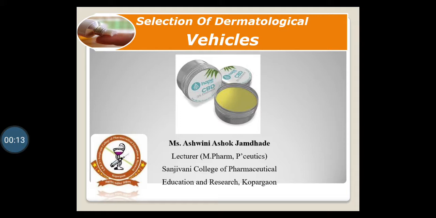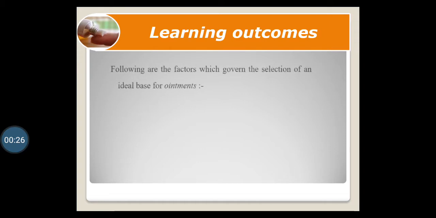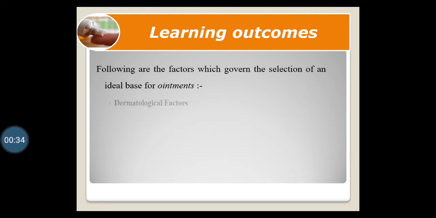In today's session, we are going to study the selection of dermatological vehicles that are bases for the preparation of ointment. From this session, you will be able to know the factors which govern the selection of an ideal base for ointment preparation.